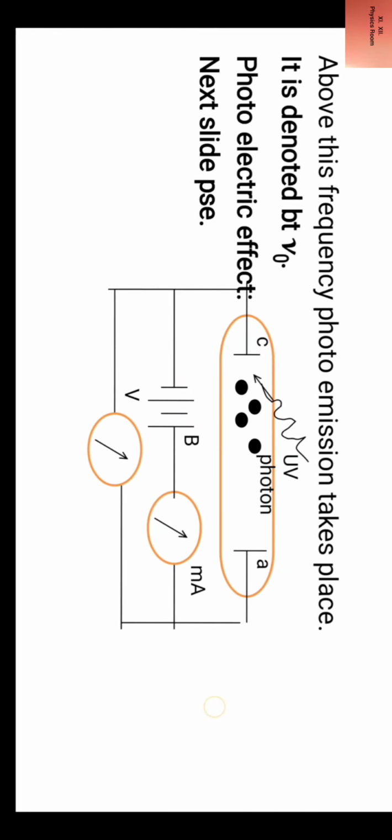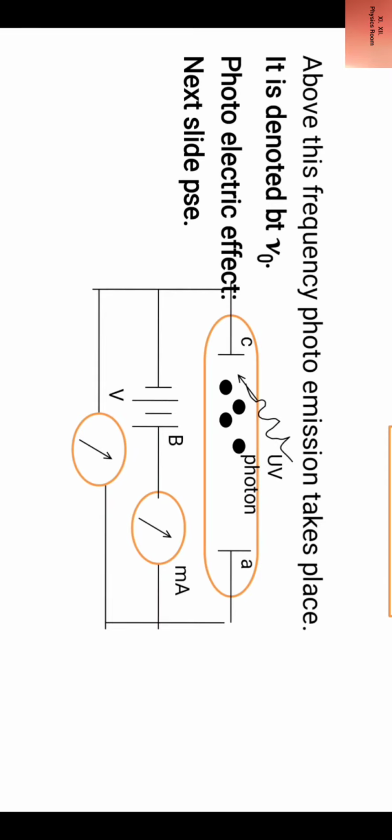Threshold frequency is denoted by nu 0. The symbol for threshold frequency is nu 0. Above nu 0, photo emission will take place. Below nu 0, photo emission will not take place.